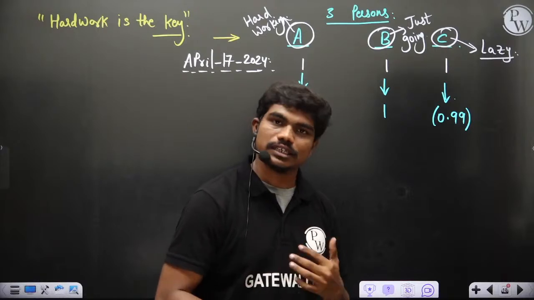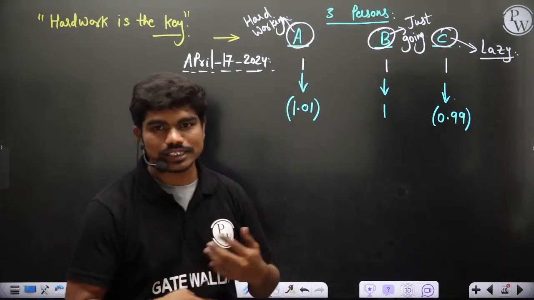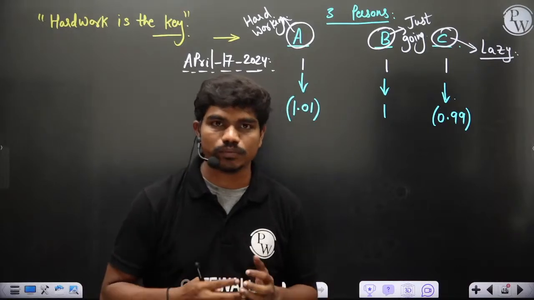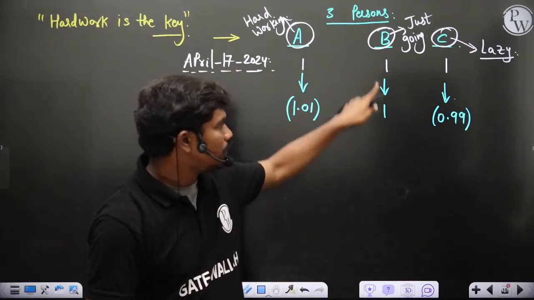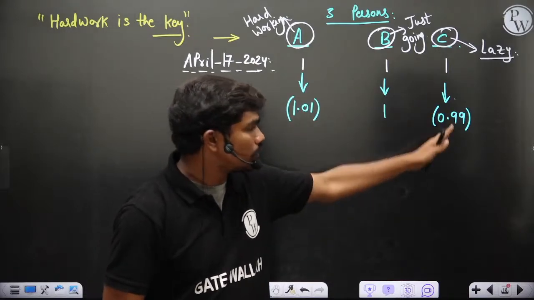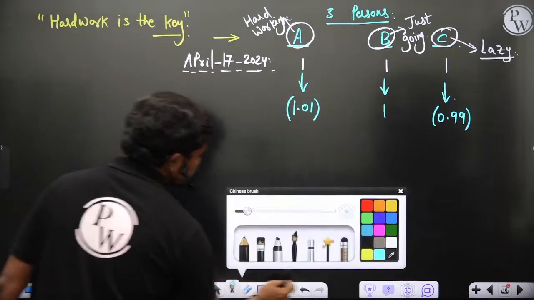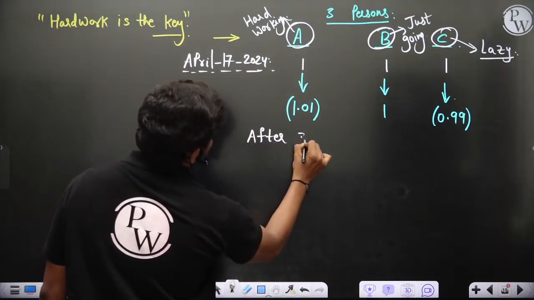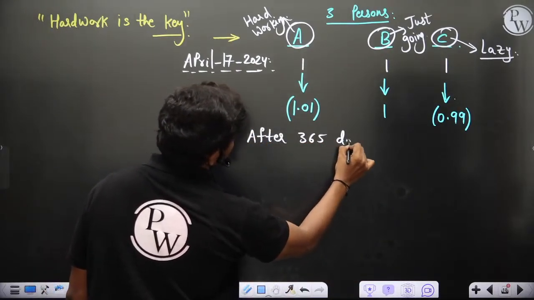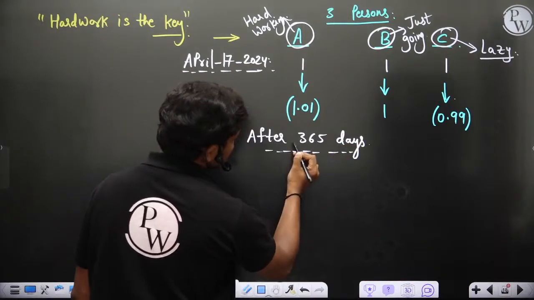So this went on for 1 year, so that in 1 year every day this person has tried to increase his level. He's pushing his limits a bit and trying to increase by 0.01. This fellow is just where he is, and this fellow is slightly lazy, he is slightly decreasing. Now after 365 days, what's happening? 365 days is very fast, correct? You might have written GATE 2023, 2024, and you might have observed that 1 year has gone very fast.